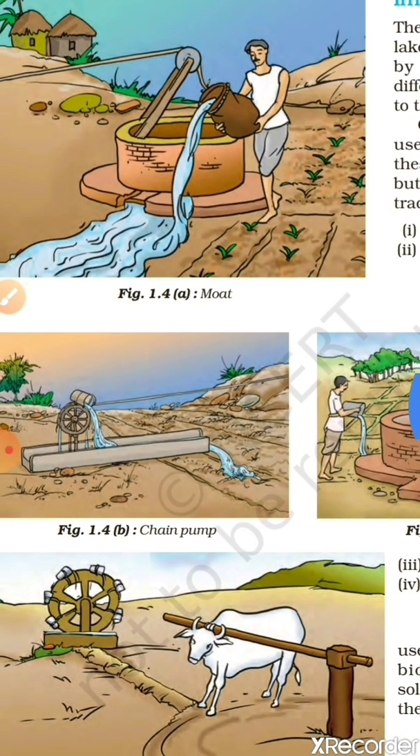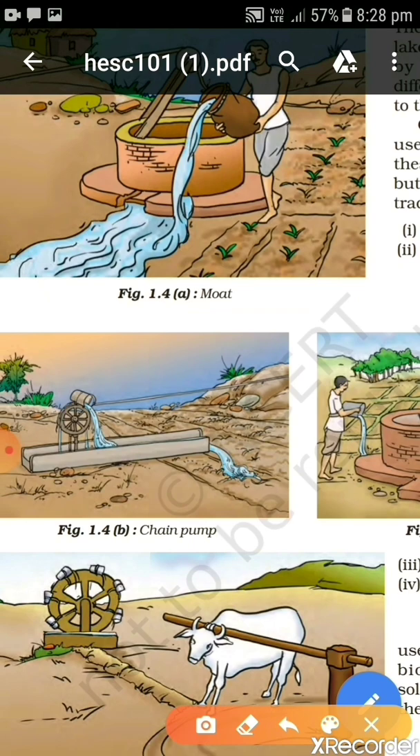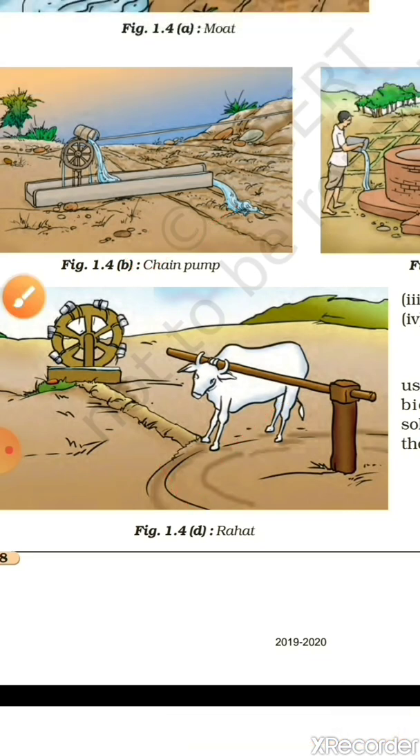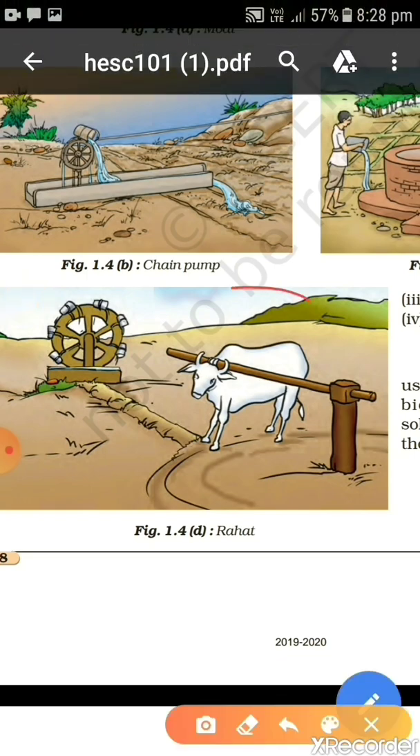The next type of traditional irrigation is chain pump, and second is rehat. This one is chain pump and second is rehat. Rehat is also called the lever system. It is also a traditional method of irrigation, children, in which an animal like an ox, as you are able to see, one animal is attached to this wooden side. One animal like an ox is used to pull out the water from the well, and this water is then evenly spread out over the field.